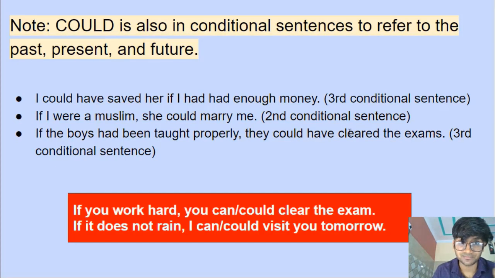Let me show you some examples. If you work hard, this is the condition. If this happens, you can clear the exam, or you could clear the exams. If it does not rain, if this happens, I can visit you tomorrow. I could visit you tomorrow, referring to the future. All right. So this is one more difference.